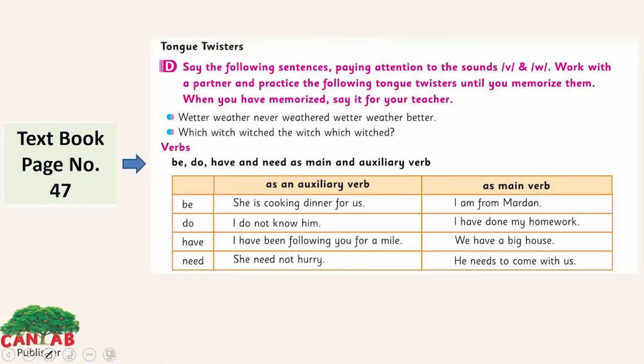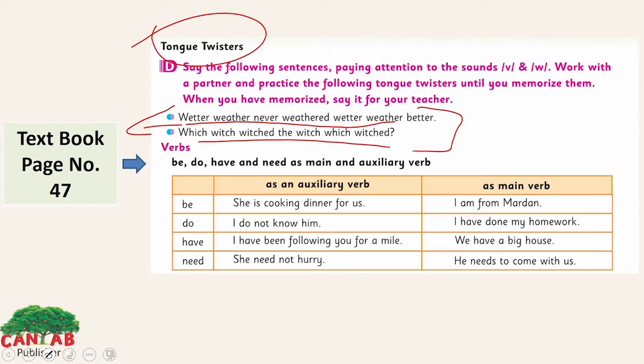These are the tongue twisters we are going to discuss. On page number 47 of your textbook, you have to say these tongue twisters with the sound of V and W, and you have to practice it and memorize it and say it to your partner or to your teacher.